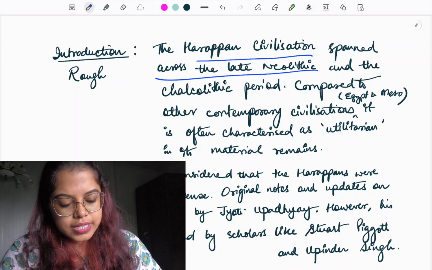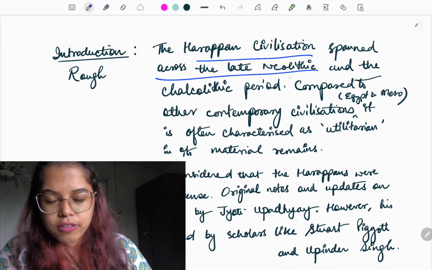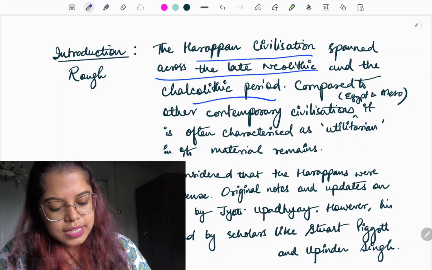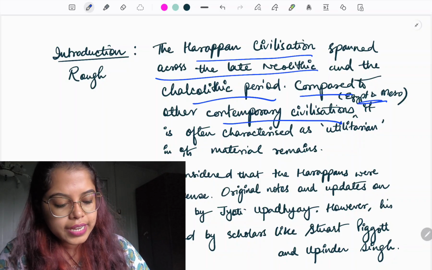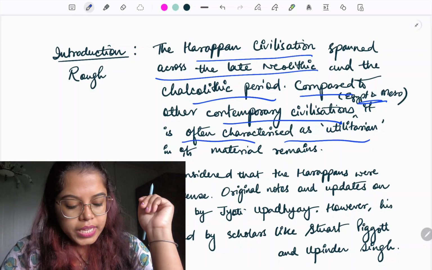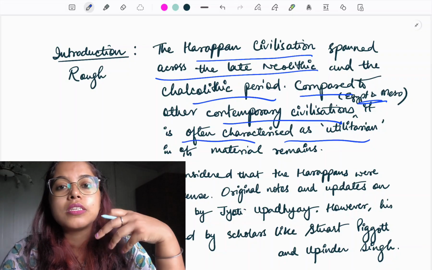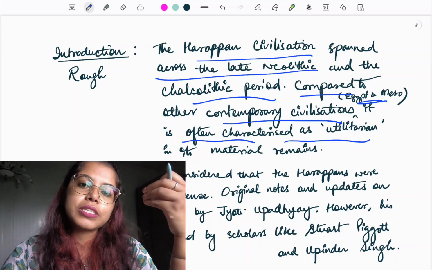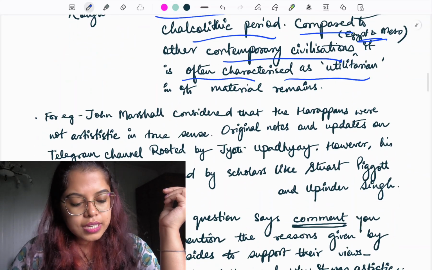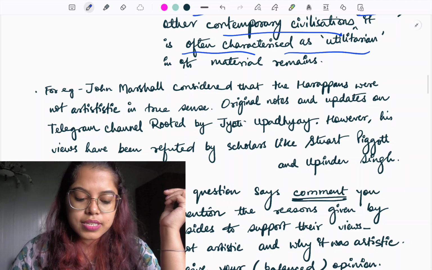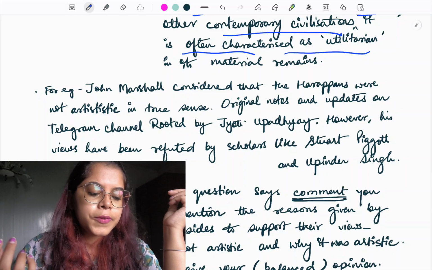So here let us see a little bit. You can write: the Harappan civilization spanned across the late Neolithic and the Chalcolithic period. ठीक है, एक जनरल लाइन हो गया. Then: when compared to other contemporary civilizations like the Egyptian and the Mesopotamian civilization, it is often characterized as utilitarian in its material remains. ठीक है, किस एस्पेक्ट में यूटिलिटेरियन बोल रहे हैं, उसके जो मटेरियल रिमेन्स है, मतलब आज हमें जो उसके रिमेन्स मिले हैं उसके बेसिस पे उनको हम यूटिलिटेरियन के हिसाब से क्लासीफाई कर रहे हैं. Next is, for example, John Marshall considered that the Harappans were not artistic in the true sense. However, his views have been refuted by scholars like Stuart Piggott and Upinder Singh.